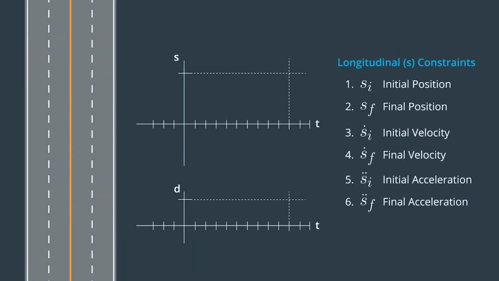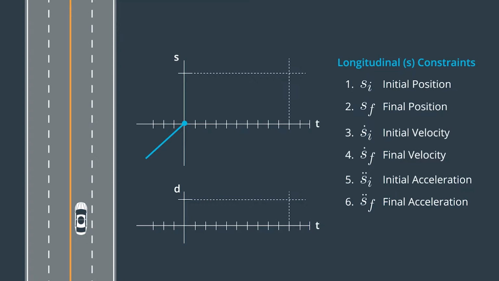Our goal is to generate continuous trajectories. But how do you do that? Let's start with a naive approach and then get more realistic. Let's say our car has been driving along the road at a constant speed for some time. The s versus time graph is just a straight line, since the velocity is constant.